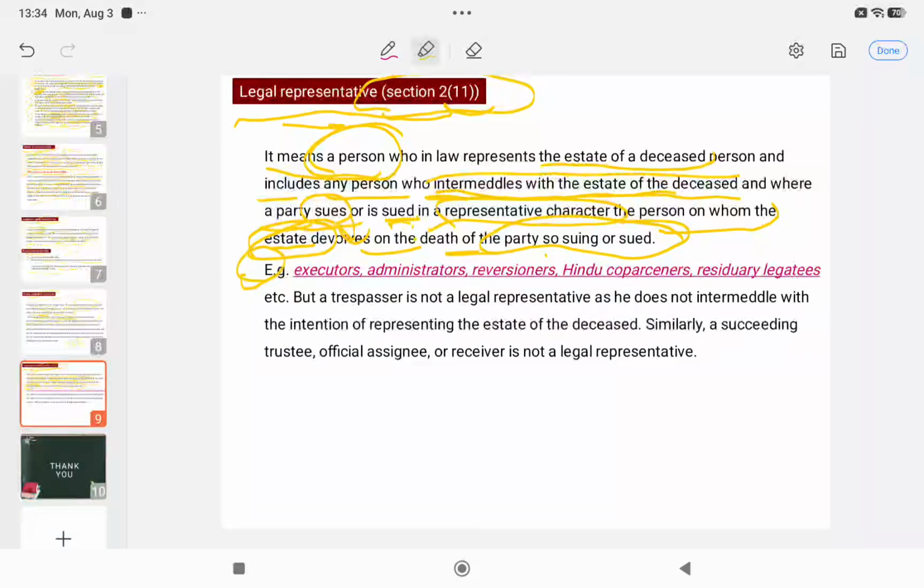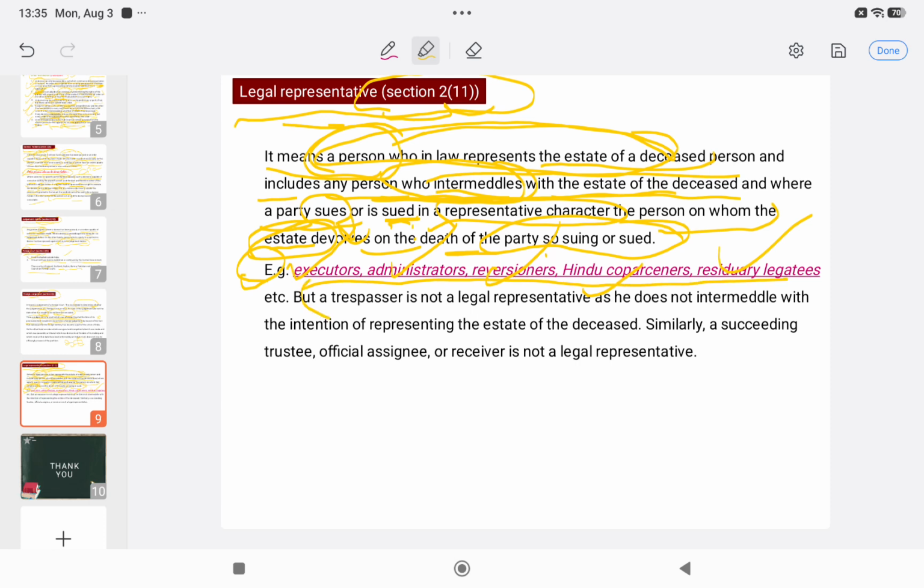What are the examples of legal representative? Any person can be the legal representative who is intermeddling with the estate of the deceased. So who are those persons? Executors, administrators, reversioners, Hindu co-partners. Hindu co-partners come in this first line. Residuary legatees, these are the legal representatives.